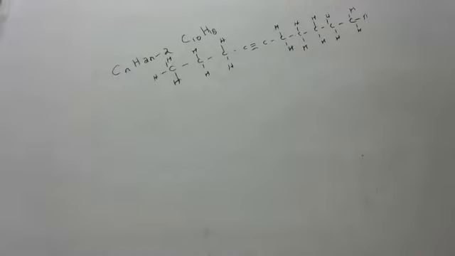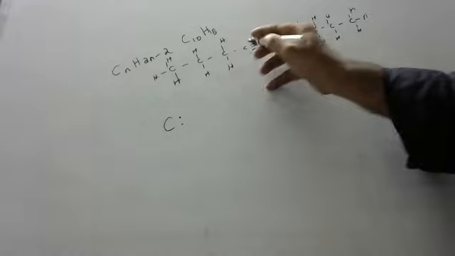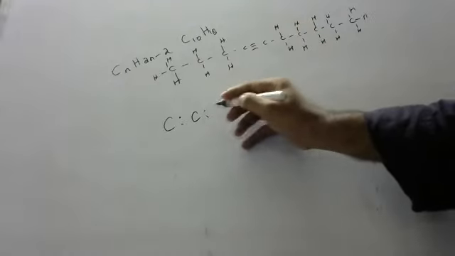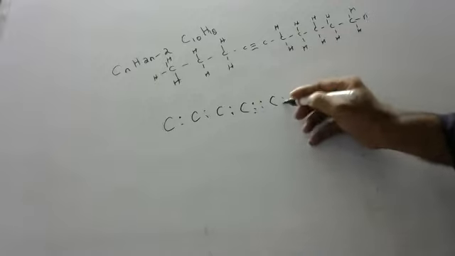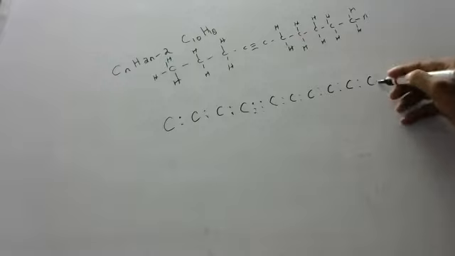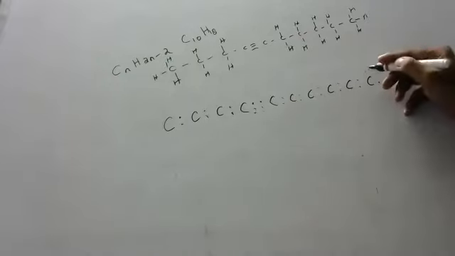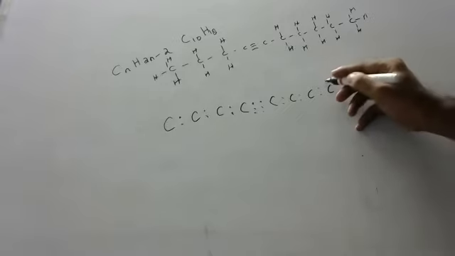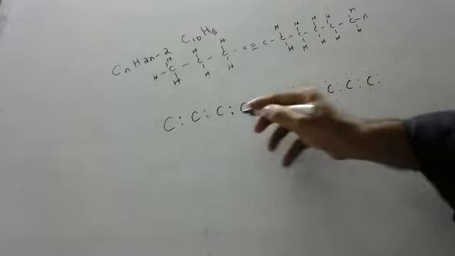Now once decyne is over, we'll draw the dot structure. Okay, children, dot structure is very easy. One, where I get 1, 2, 3, 4, the fourth carbon. 2, 3, fourth one, 5, 6, 7, 8, 9, 10. Okay, children. 1, 2, 3, 4, 5, 6, 7, 8, 9, 10. All these are for the hydrogens. Here no hydrogens.